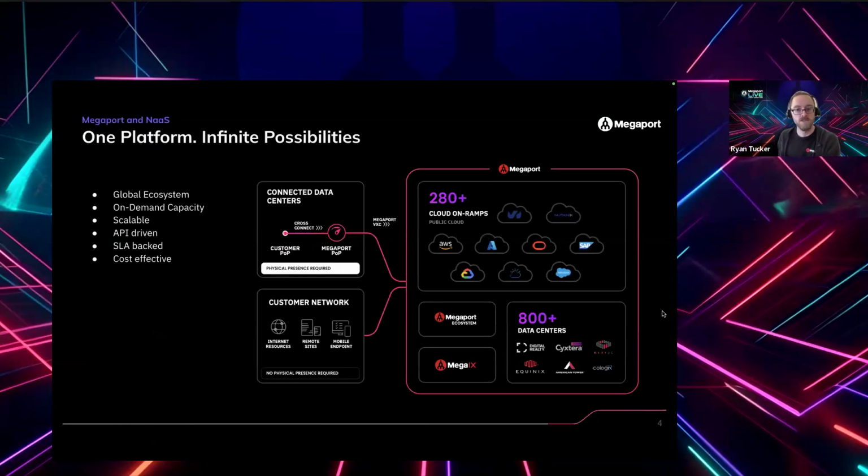So Megaport's a network as a service company. We provide network services. We run a very large global private network, and we provide access to that network in the same kind of way that cloud providers provide access to compute and storage resources. So we try to do for networking what cloud providers do for compute. Contrary to traditional telcos, it's on demand, it's scalable, it's elastic, it's API driven. You basically can build out whatever kind of resources you need on top of this network, use them for however long you need, tear them down, change sizes and things like that.